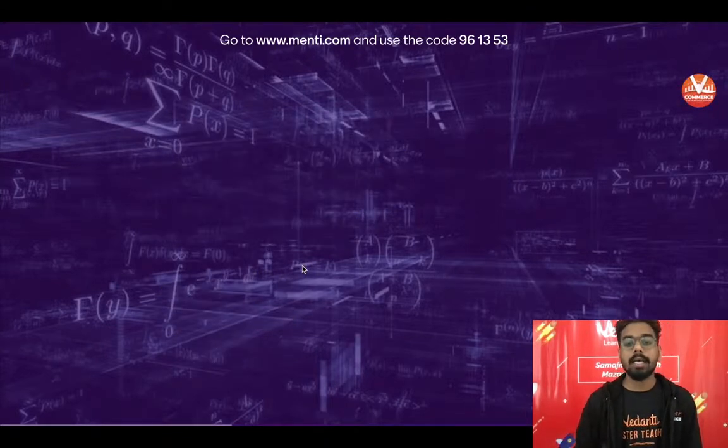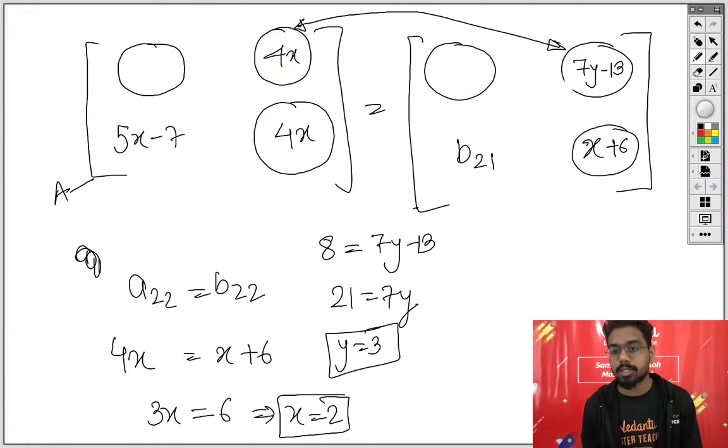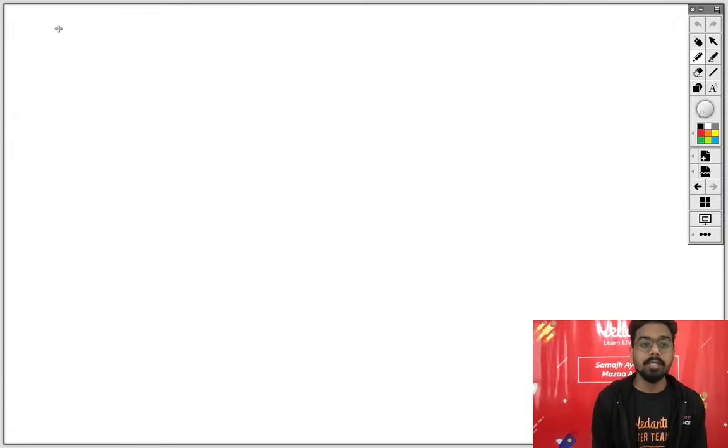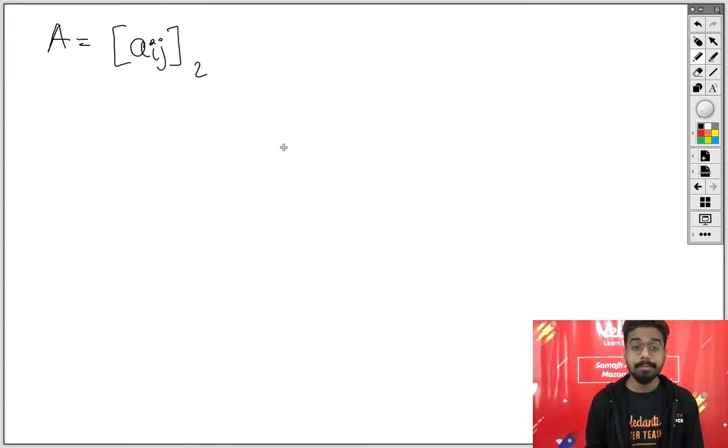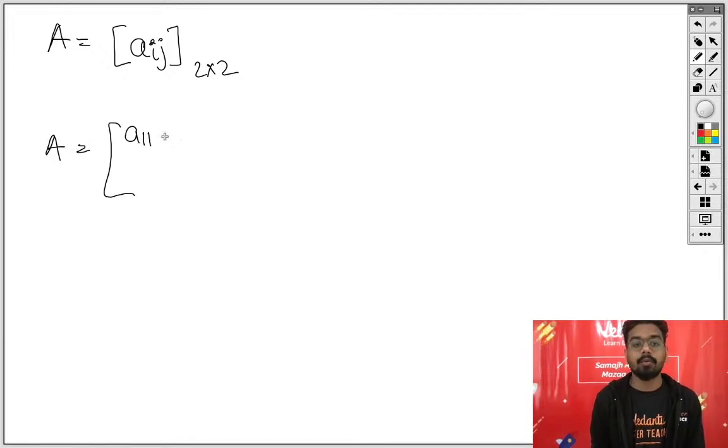But before putting up the next question, let's learn to solve this question. It was given the matrix A is Aij, 2 into 2 order matrix, which means A is equal to A11, A12, A21, A22.